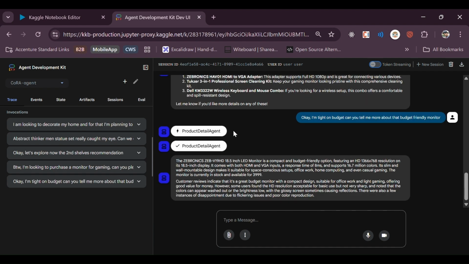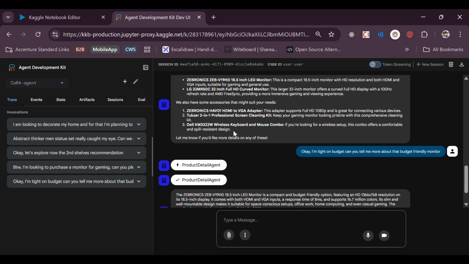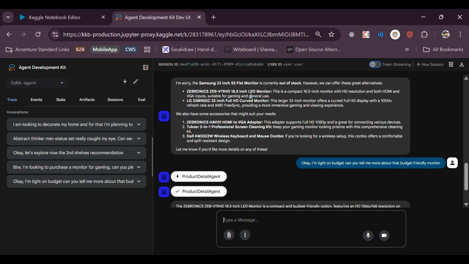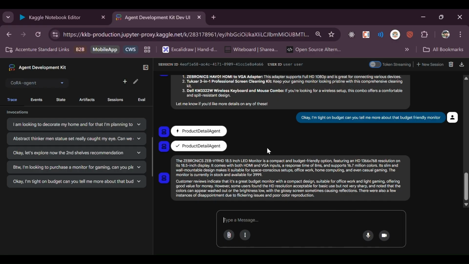Now, even though, if you see the 18.5-inch LED monitor, it didn't say that this was actually a budget monitor. However, with the use of vector search and all, it was able to identify, based on the information which already existed and was extracted in the previous conversation, that this is the budget-friendly option. It is a compact and budget-friendly option featuring an HD 1366x768 resolution on its 18.5-inch display. Again, the price is 3999, and the customer review indicates that it's a great budget monitor with a compact design suitable for office work, etc.